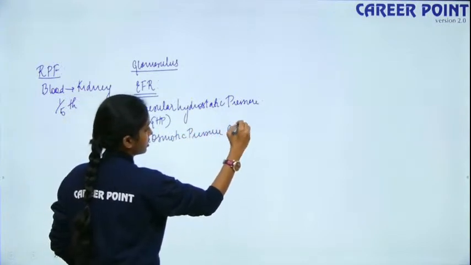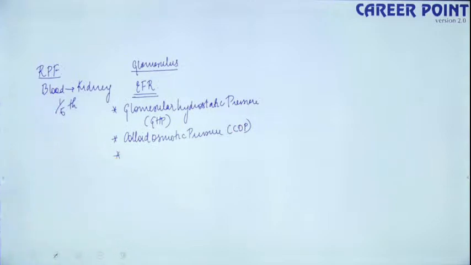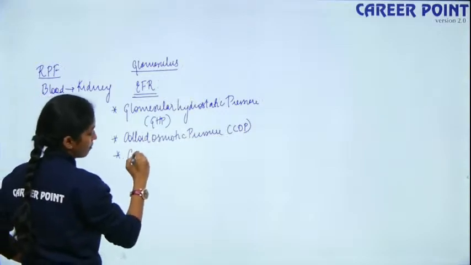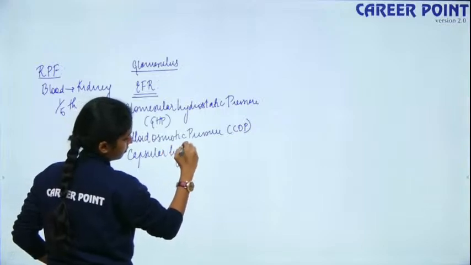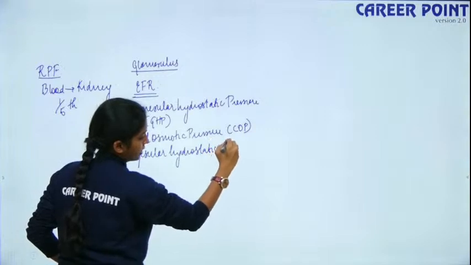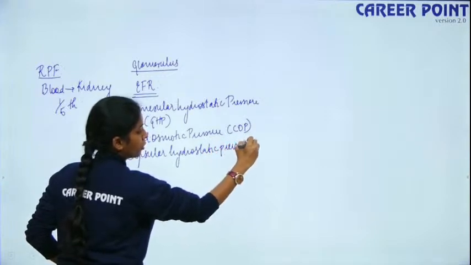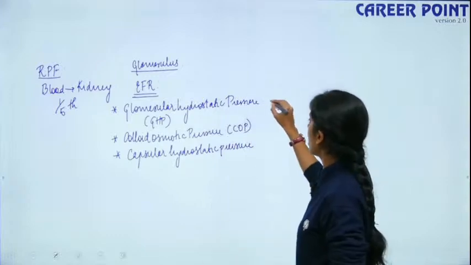So this is COP, right? So this is the second one. So what is the third type of pressure that I taught you? So the next one is capsular hydrostatic pressure. So what are these? Glomerular hydrostatic pressure is the pressure inside the glomerular capillaries.